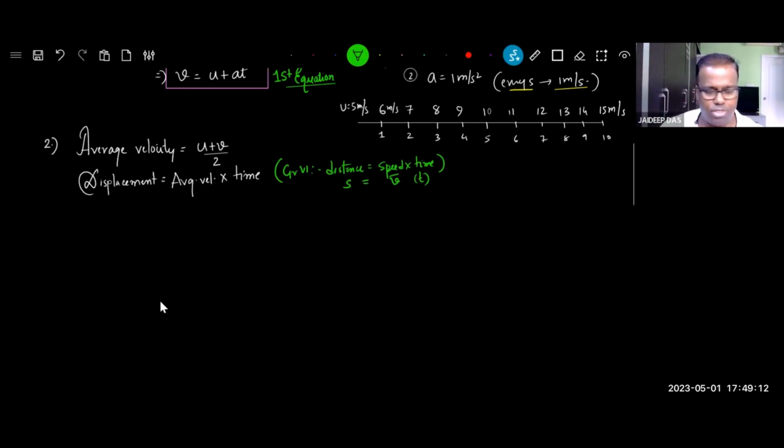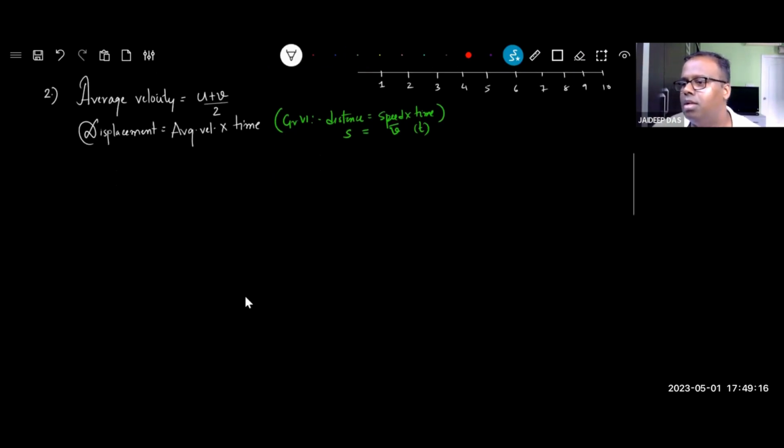Okay, so far, Sanvi madam, no issues? Okay, let's go ahead. One more step. So can we write displacement s is equal to, and we first put the average velocity's value, (u plus v) by 2 into t. Anyone who has not understood? Time is t, average velocity is (u plus v) by 2.